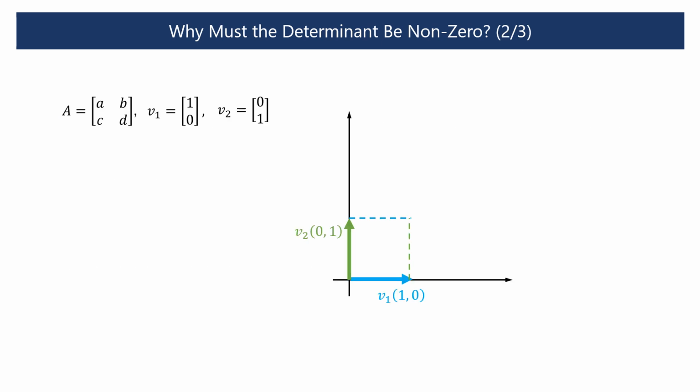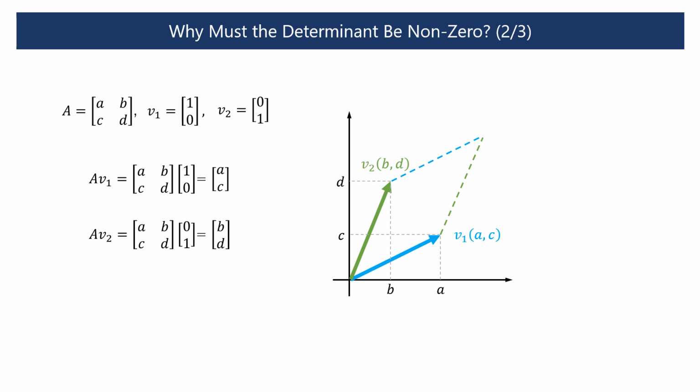First, let us consider the matrix A and vectors v1 and v2. In a diagram, V1 and V2 form a square with edges along the x and y axes, having a length of 1 and an area of 1. When the vectors V1 and V2 are transformed using matrix A, V1 becomes AC and V2 becomes BD. And consequently, the previous square has been transformed into a parallelogram.